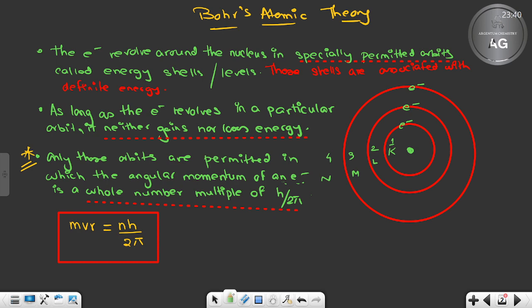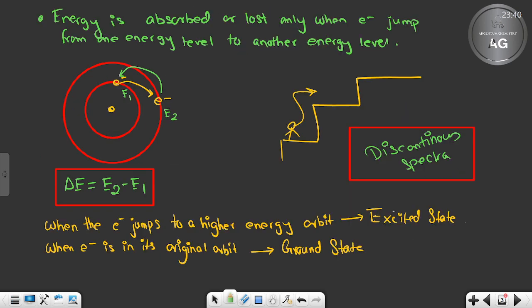For now just know that the ground state has minimum energy. That much you have, I think, understood also. The ground state will have minimum energy. Here, though, it is absorbing energy, so of course it has more energy than the ground state. So the ground state has the minimum possible energy. That means the electron will be as close as possible to the nucleus. Clear? Understood? Any doubt till this much? No doubt?